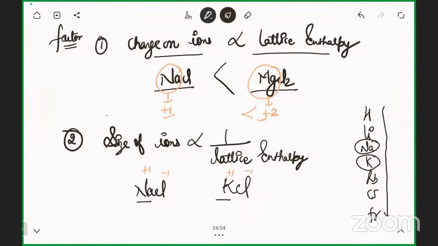Going from up to down in the periodic table, we have learned that the number of shells will increase. So potassium will be bigger in size as compared to sodium, because of the trend we are following. And I told you, if the size increases, lattice enthalpy will decrease. Now compare NaCl and KCl, which will have more lattice enthalpy?